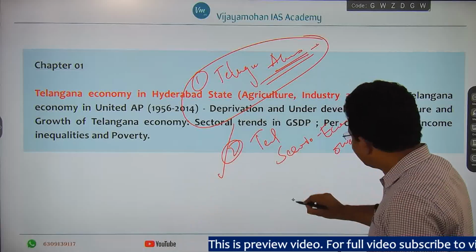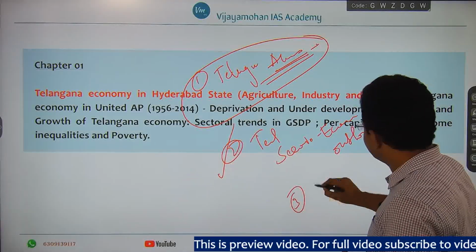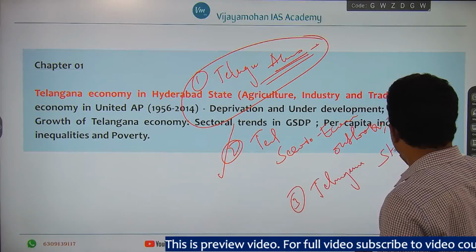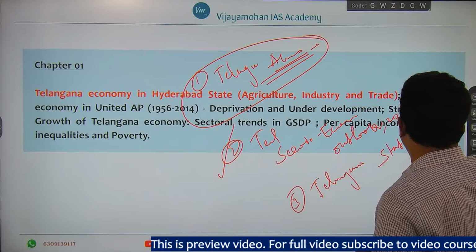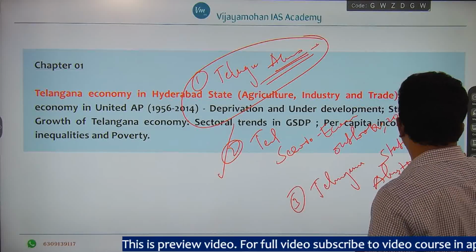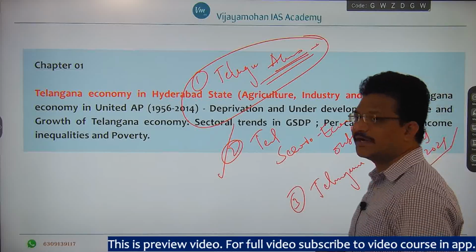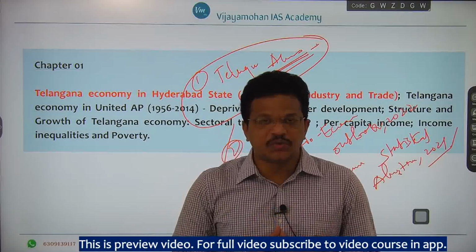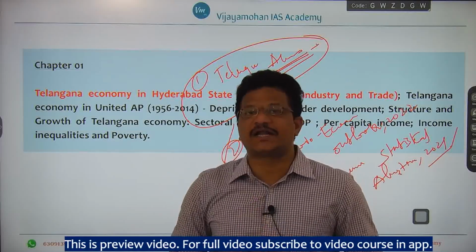Another important source is the Telangana Statistical Abstract 2021, right? So these are the 3 important sources that you need to refer while preparing for Telangana economy.